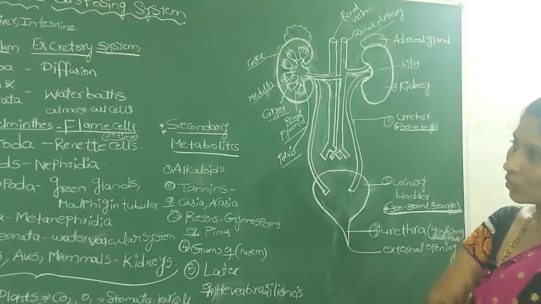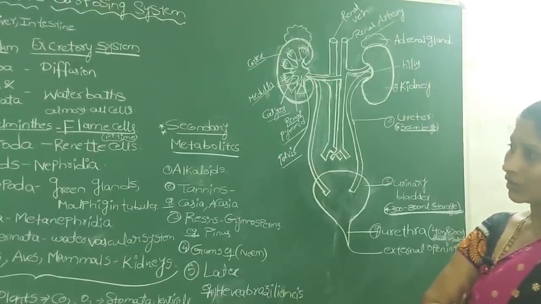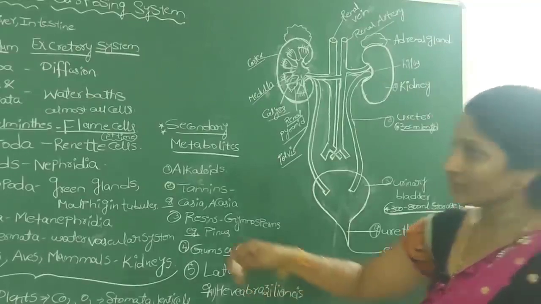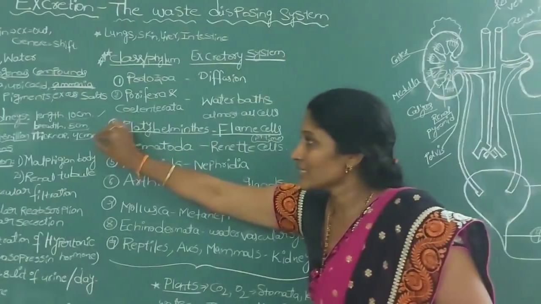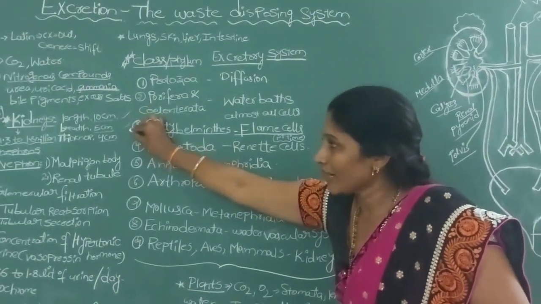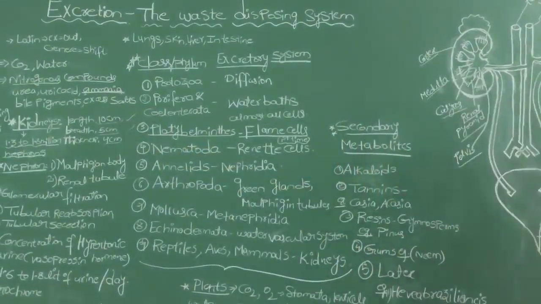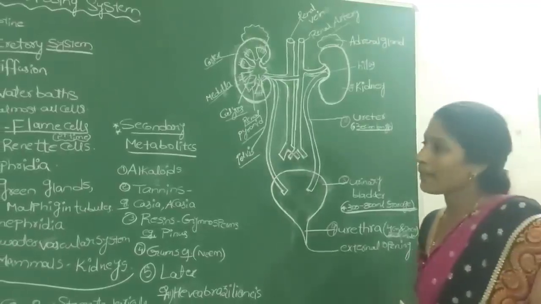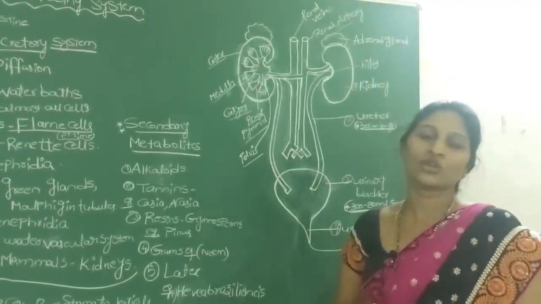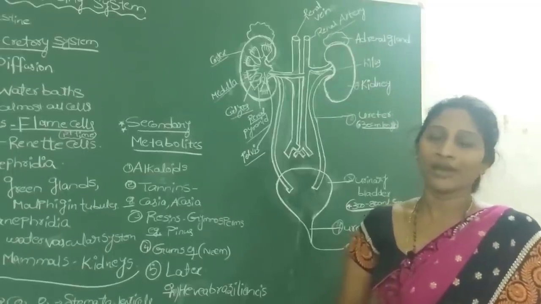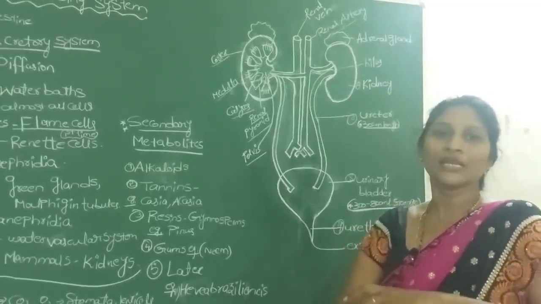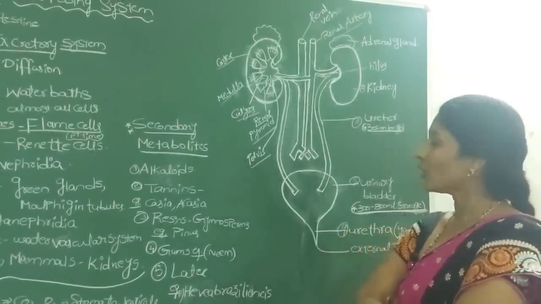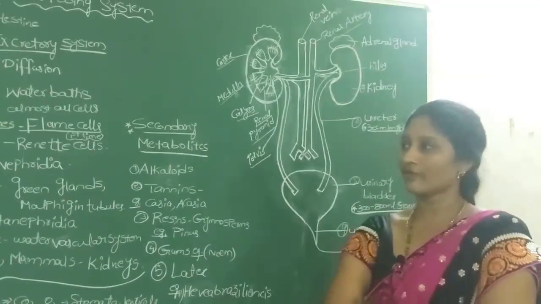So once the kidneys are over, coming to the measurements of the kidney: if you observe each kidney lengthwise, it is nearly 10 centimeters in length, 5 centimeters in breadth, and 4 centimeters in thickness. And each kidney consists of nearly 1.3 to 1.8 million small tiny tubule-like structures. What we call the tiny tubules means nephrons.